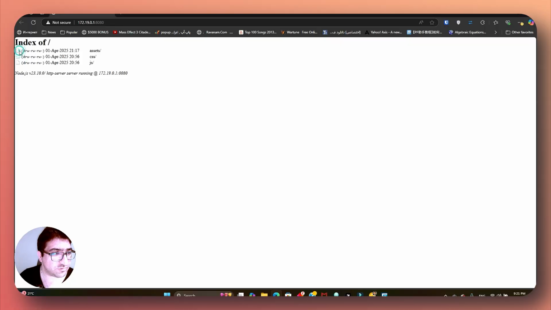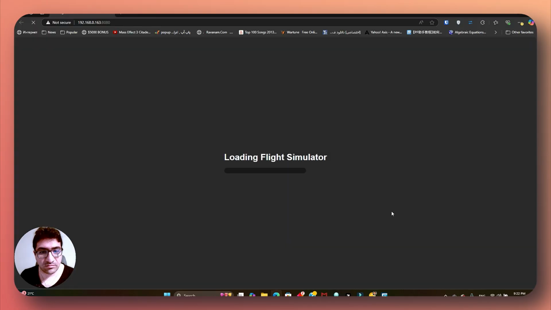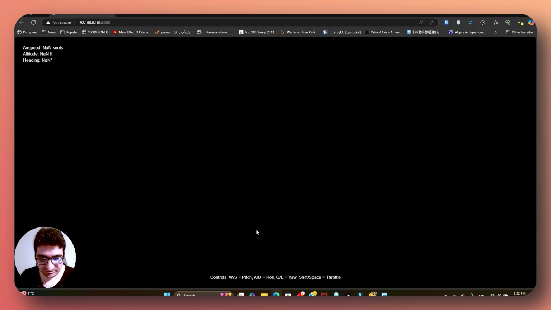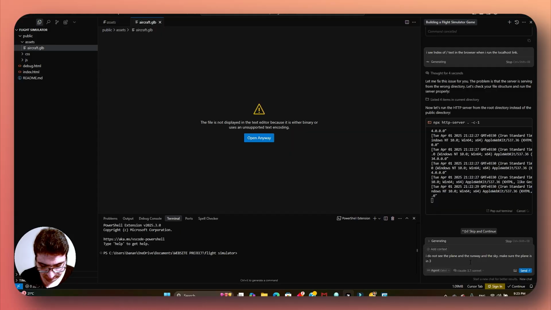Let's go with which one? I don't know how to run this one. In the route, when I run the local link. Of course. Alright, loading flights. Okay, so it's all black. Let's see the plane and the runway and sky. Make sure the plane is in third person angle camera.